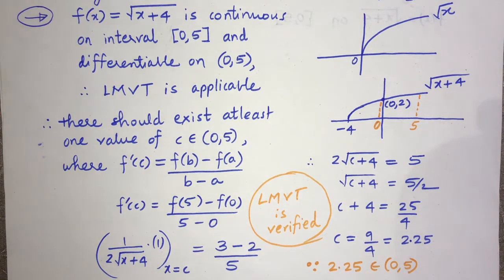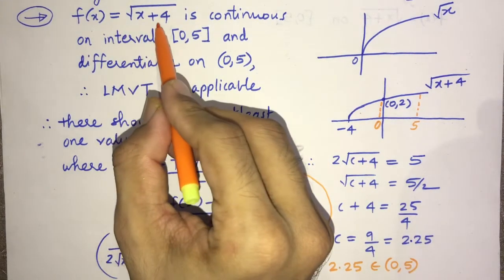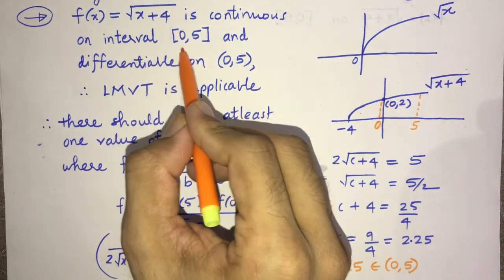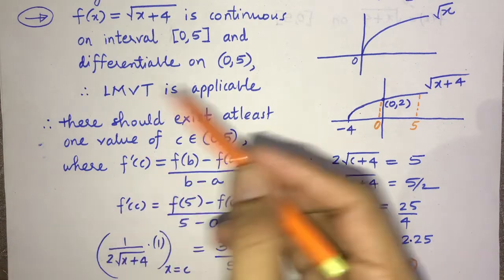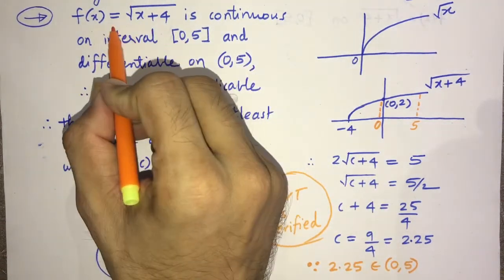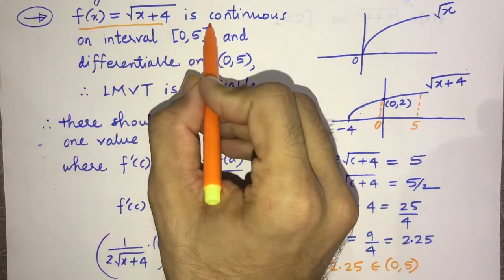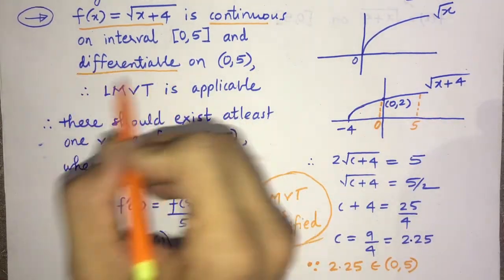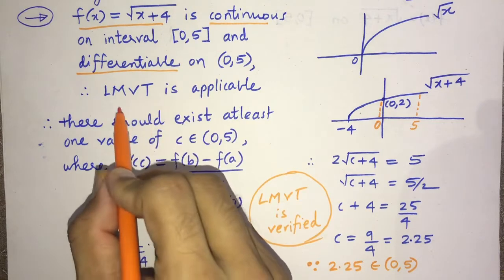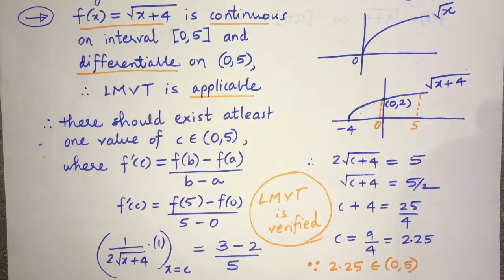So again I repeat the solution. We'll highlight the key points here. So fx equal to root x plus 4 के लिए in the interval 0 to 5 हमको verify करना था Lagrange's mean value theorem. So understand how the sum goes. We take function as root x plus 4. We say it is continuous. It is differentiable in the interval, and therefore LMVT is applicable.